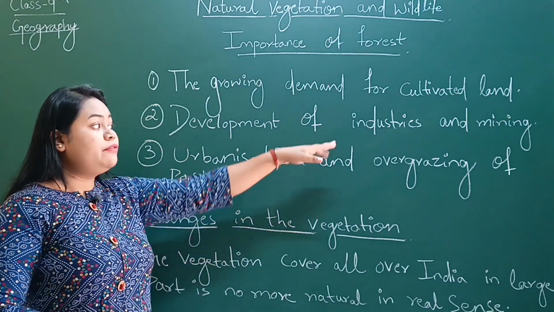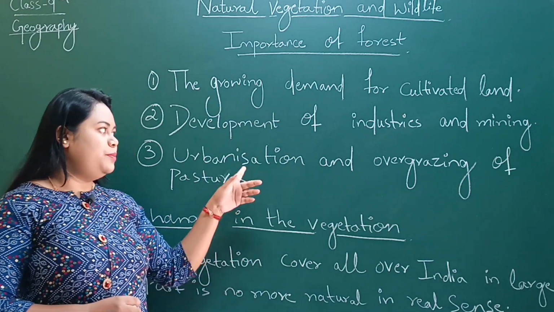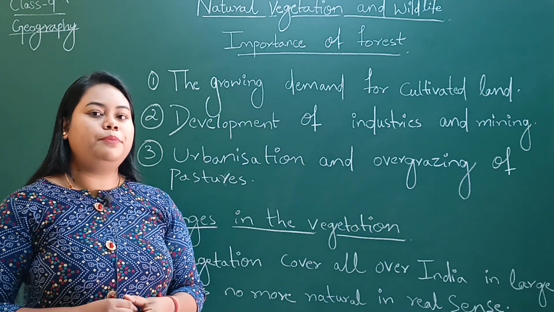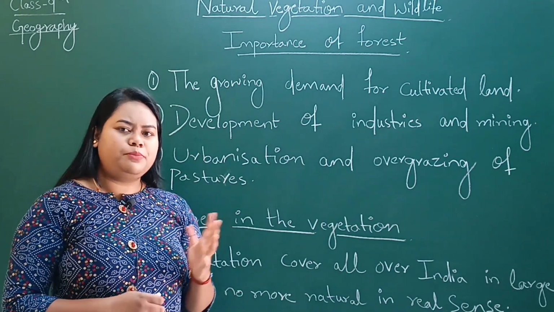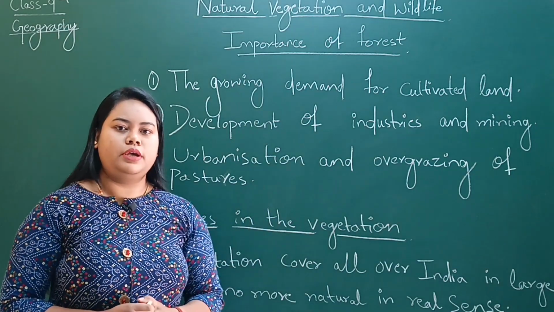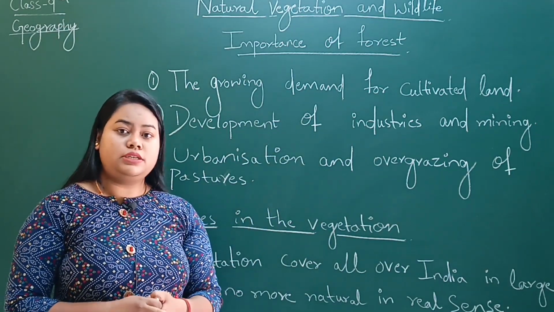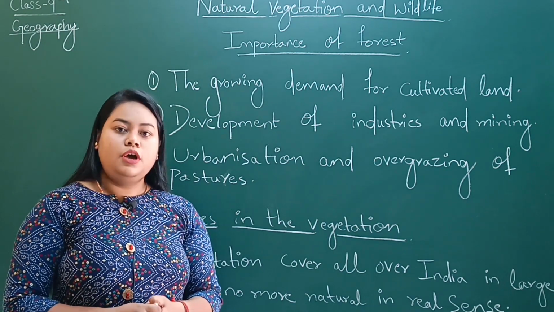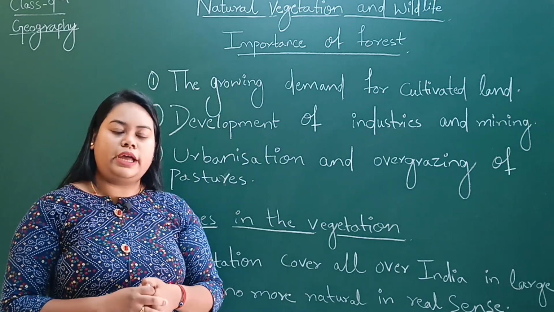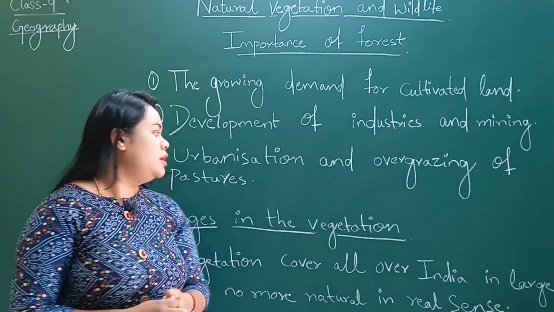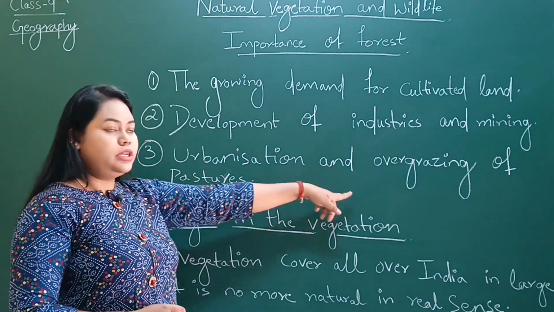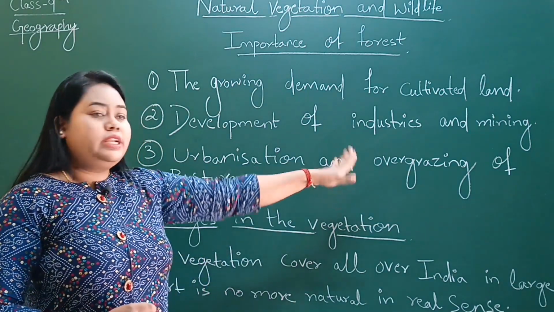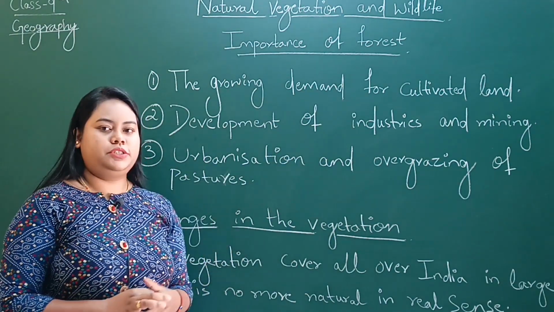Now, development of industries and mining. You all know that nowadays people are taking land to develop industries, schools and many business purposes, like mining also. They are making factories and industries, and the industries and factories are releasing many chemicals which are very harmful for us, our natural vegetation, our atmosphere and our wildlife. Now number 3, urbanization and overgrazing of pastures. Nowadays people are doing overgrazing of pastures.